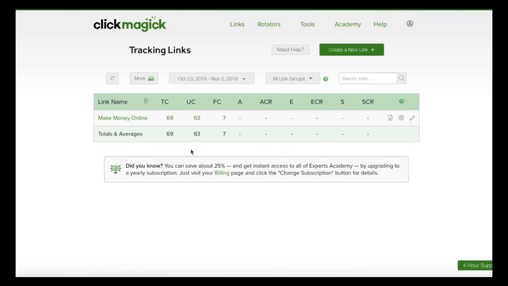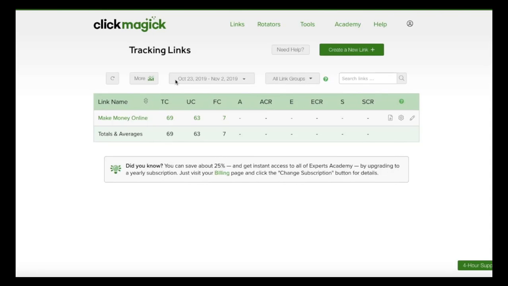Before I move on to the testimonials, this is the one thing that's missing from this program. Anytime you're buying paid traffic, you need ClickMagic. Because if you're buying paid traffic and you're not using ClickMagic, people can scam you. People can give you fake traffic, bot clicks, machine clicks. They can give you clicks from tier 3 countries.